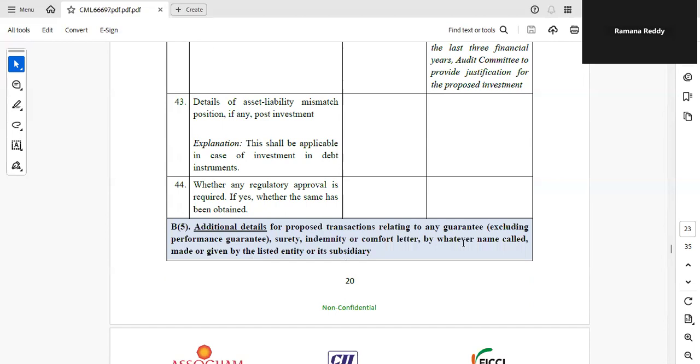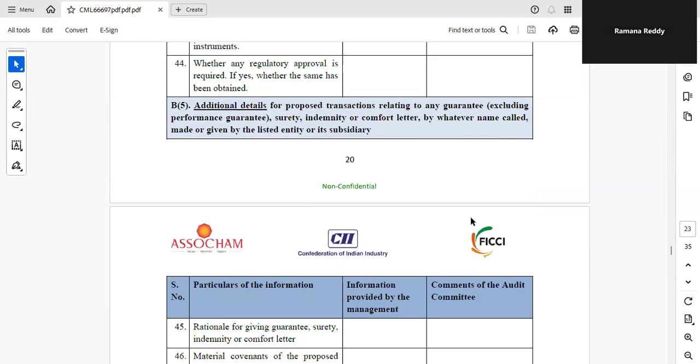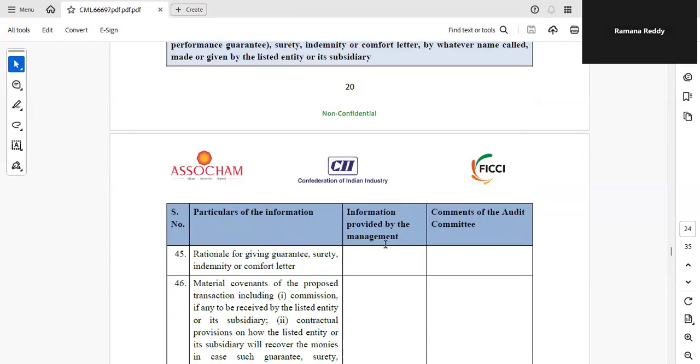Then B5: if the transaction relates to any guarantee, excluding performance guarantee, or any surety, or any indemnity or comfort letter, by whatever name called, given by the listed entity or its subsidiary, then you have to give the following details, full details, because authorities and shareholders should be aware of this.